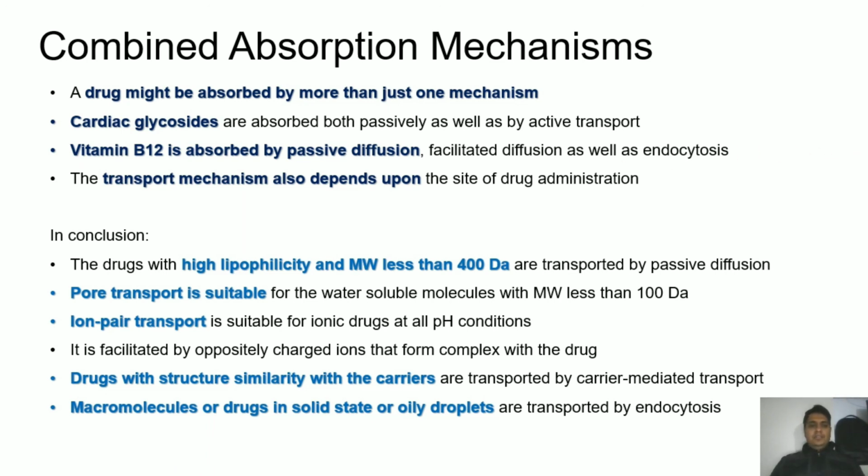Finally, in concluding remarks, the drugs with a high lipophilicity and molecular weight less than 400 Dalton are transported by the passive diffusion process. The pore transport is suitable for water-soluble molecules with molecular weight less than 100 Dalton. So pore transport is quite easy for water-soluble molecules having molecular weight less than 100. Now ion pair transport is suitable for ionic drugs, cationic or anionic, at all pH conditions, and it is facilitated by an oppositely charged ion that forms a complex with a drug.